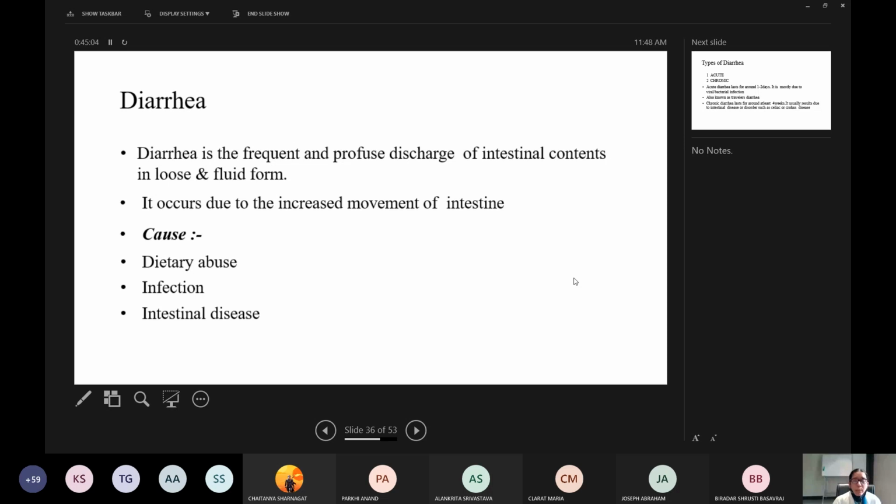It occurs due to increased movement of the intestine. Causes are dietary abuse, if you have taken something abnormal or irritant, very spicy. Dietary abuse is the commonest cause, I feel, nowadays for diarrhea. Next is infection by viruses such as rotavirus, and intestinal diseases. So these are in general the causes of diarrhea.